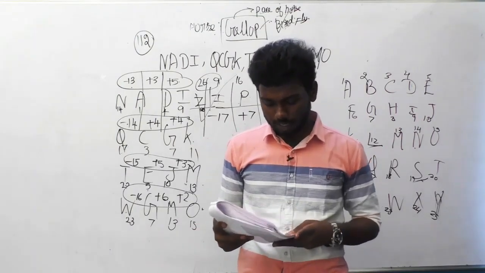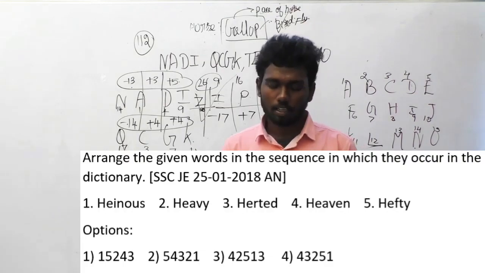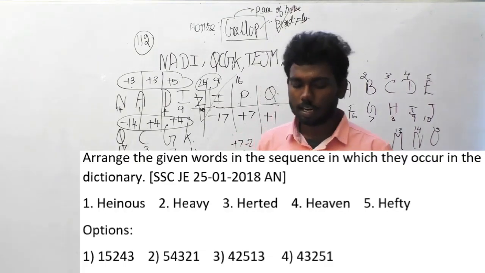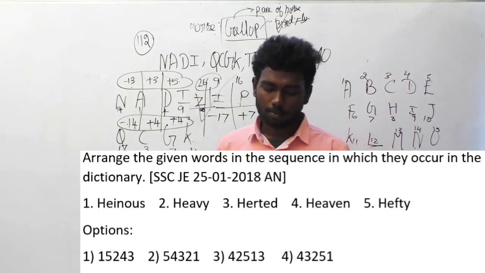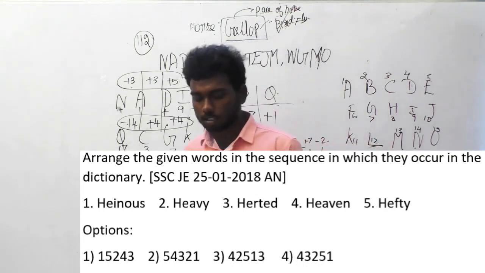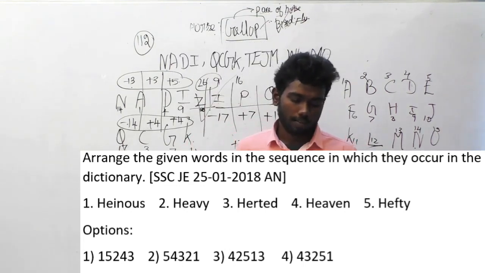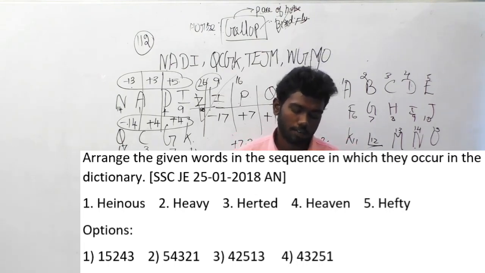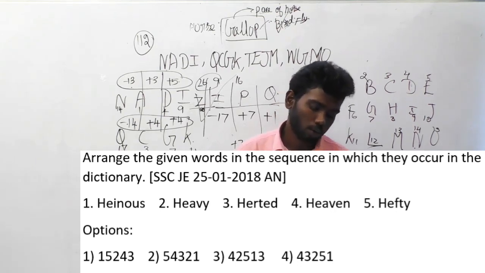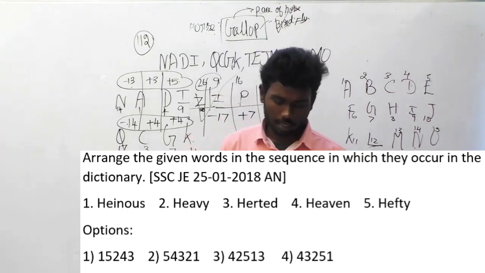Let's move on to the next question. Question number 124. Arrange the given words in the sequence in which they occur in the dictionary. The same arrangement question, and I hope you guys will do it. I'll just read out the answer here. Before reading the answer, I'll read out the options. Option 1, heinous. Option 2, heavy. Option 3, hearted. Option 4, heaven. Option 5, hefty. And the answer here is option C, 42513. That is the order in which the words come in the dictionary.